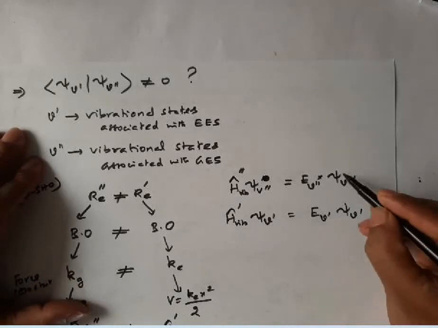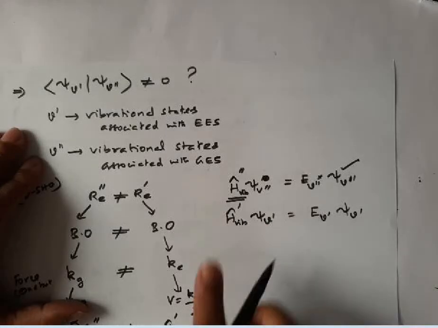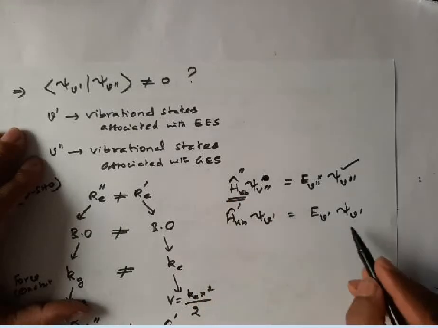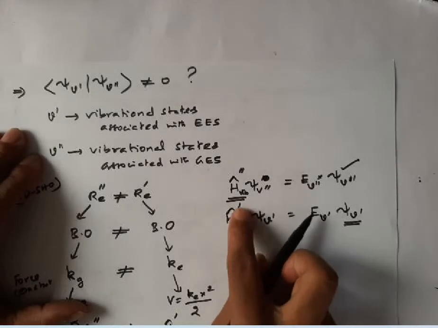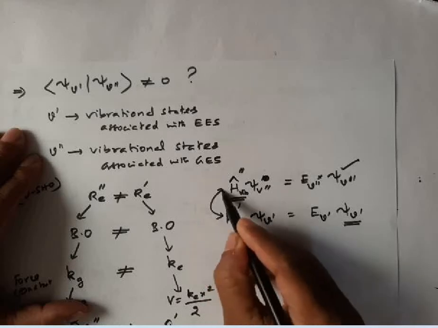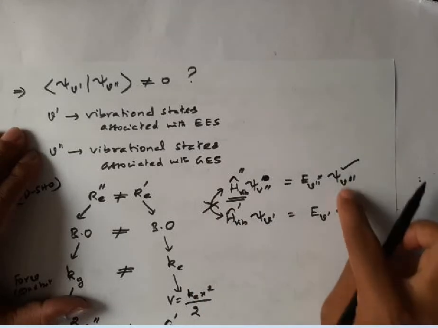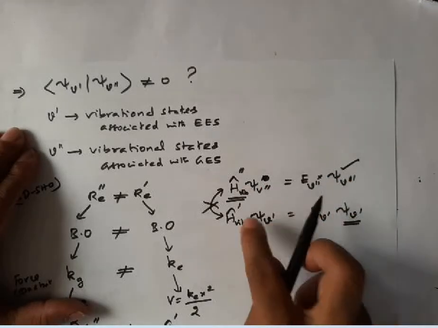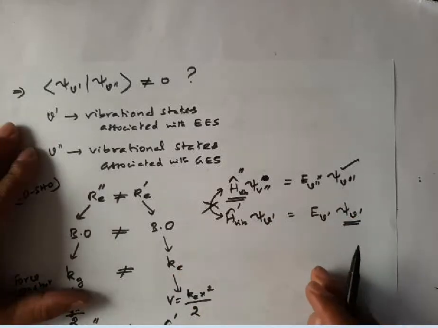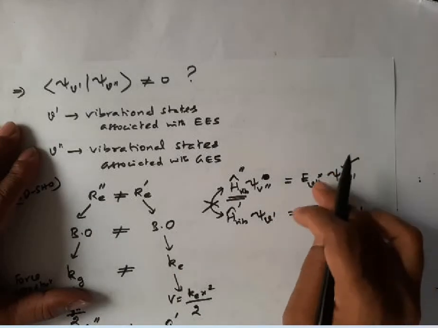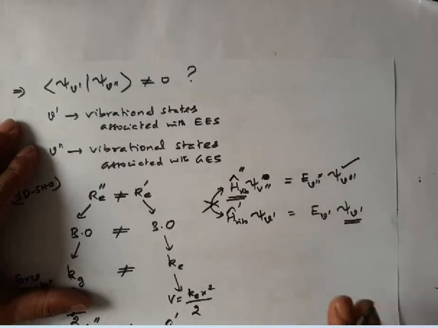This function is an eigenfunction of the vibrational Hamiltonian of the ground state, and this function is an eigenfunction of the vibrational Hamiltonian of the excited state. Since these two are not equal, they are eigenfunctions of different Hamiltonian operators. Therefore, even though the energies are different, these wave functions need not be orthogonal.